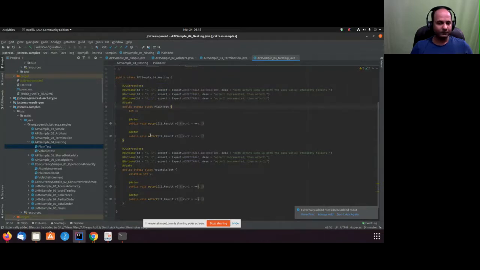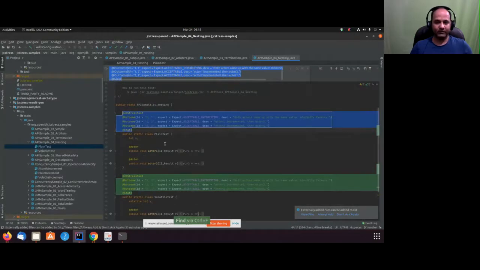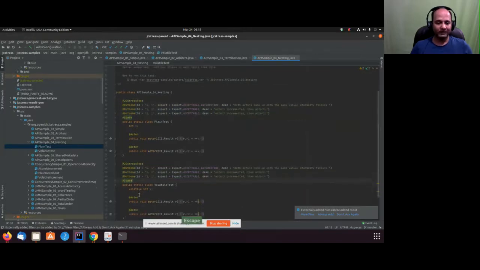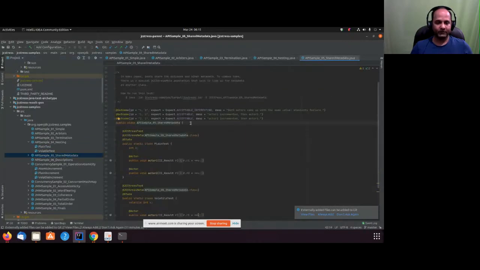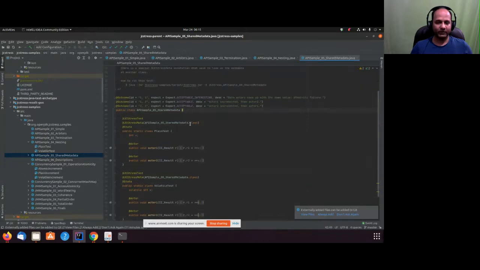Now the other thing is, if you notice, we are repeating this information. It is the same over here, the same information I highlighted here, and the same information on the class as well. There is a way we can use shared metadata, and that's our next API. So we have shared metadata over here.